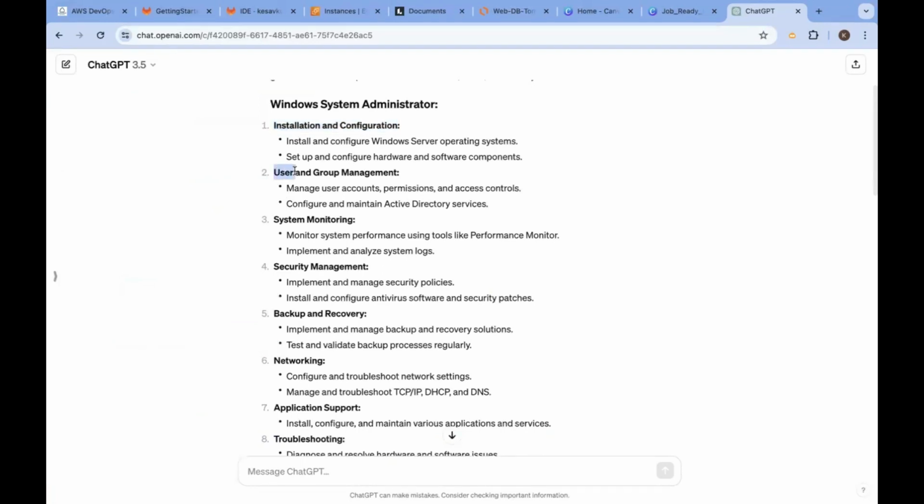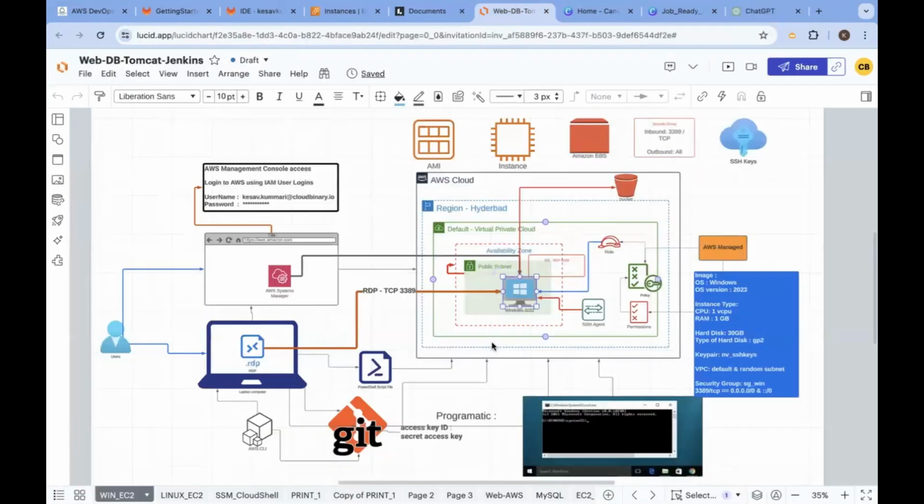Then you have to take care of user and group management. If it is a Windows operating system, one more use case I want to give you here. This Windows machine, you can connect remotely with the help of RDP. The same machine in real time, if you try to connect through RDP, you need a password. But how did we generate the password in this scenario in our last session? Example I'm giving, we generated it using key pairs.